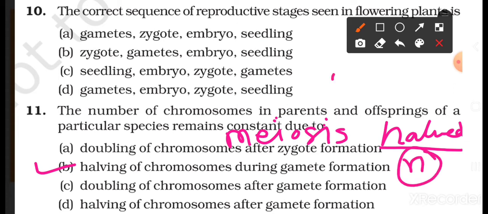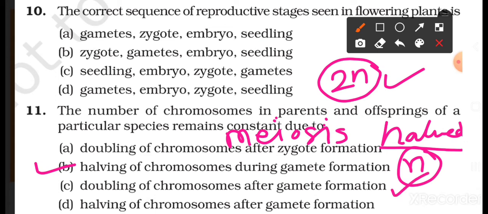When it is 2n, it means two sets of chromosomes, that is diploid cell. So in meiosis what happens? The cells that are formed, they are having n number of chromosomes, that is they are haploid.